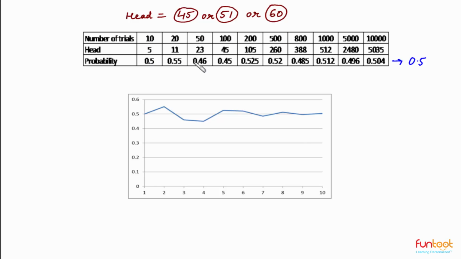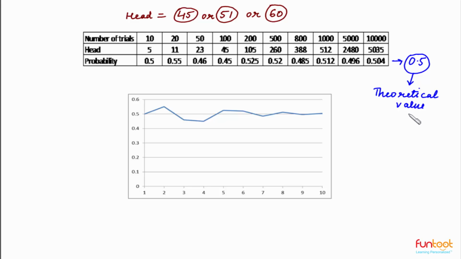These values of probability which we have obtained here are called experimental values of probability, and 0.5 is the theoretical value. We know that when we toss a coin, only 2 possibilities are there. Either we can have a head or a tail.